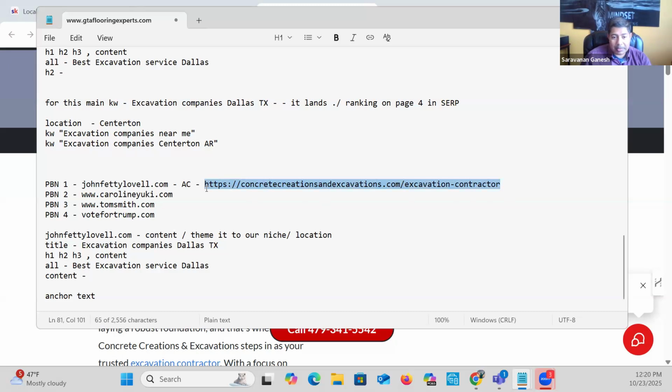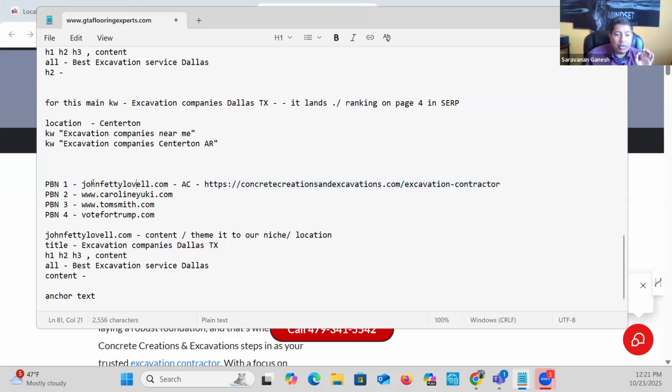Why are we doing this? Because that's what 90% of the world is doing. If Google's terms of service says, hey man, we will rank this page top for the main keyword, if a lot of websites are naturally talking about you and linking to you, if a lot of these websites are all your content, your theme, your niche, and they're talking about you and linking to you, that's more brownie points.